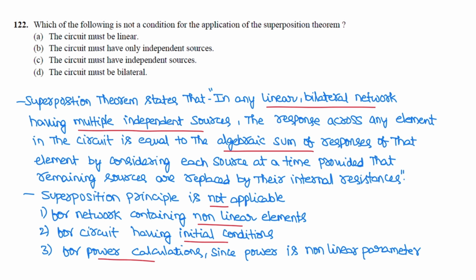In the question it has been mentioned which of the following is not a condition. The circuit must be linear. It is a condition. Circuit must only have independent sources. It is a condition. The circuit must have independent sources. So this option is not a condition. The circuit must be bilateral. It is also a condition. So correct option is C.